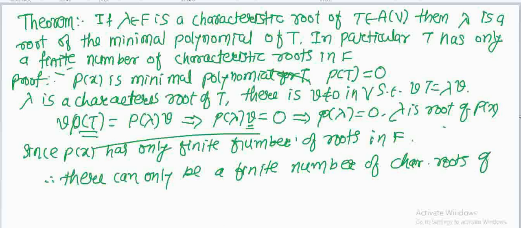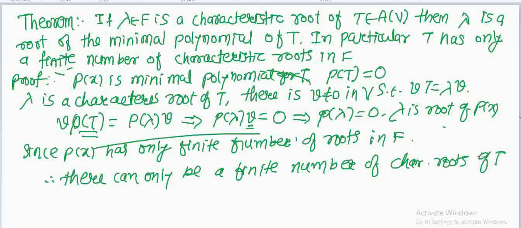So you can see what p(x) is: p(x) is a minimal polynomial for T, and p(T) equals 0. Again, we have taken lambda as a characteristic root of T. Therefore there exists a vector v not equal to 0 in V such that T of v equals lambda v.